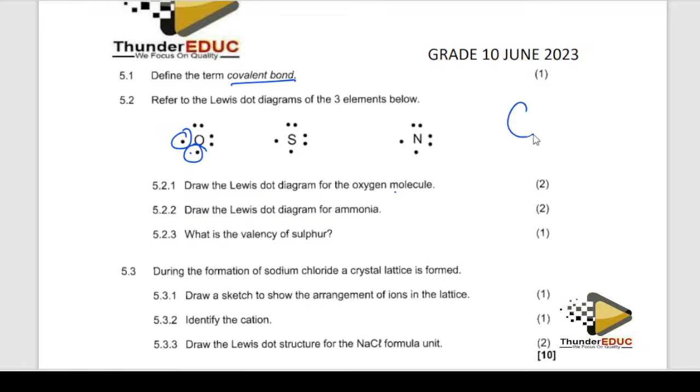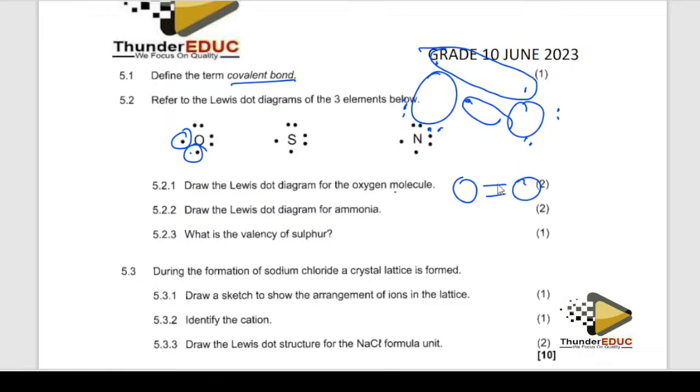I'm going to have oxygen with 1, 2, 3, 4, 5, 6 electrons. So it's 6. Then another oxygen on this side, with 1, 2, 3, 4, 5, 6. So this one and this one are going to form a bond, and this one and this one are going to form a bond. You just bring them together, so that oxygen is like this. They form a bond there and a bond there, and 2 lone pairs on these oxygens.